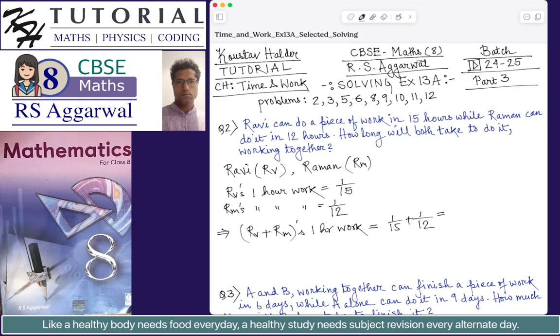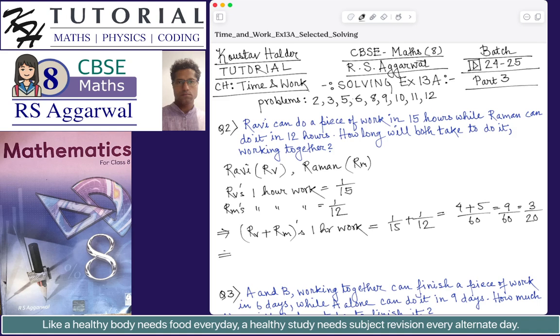The LCM of 15 and 12 is 60. So 4 plus 5 by 60, which is 9 by 60, which is 3 by 20. So Ravi and Raman's 1 hour work is 3 by 20.